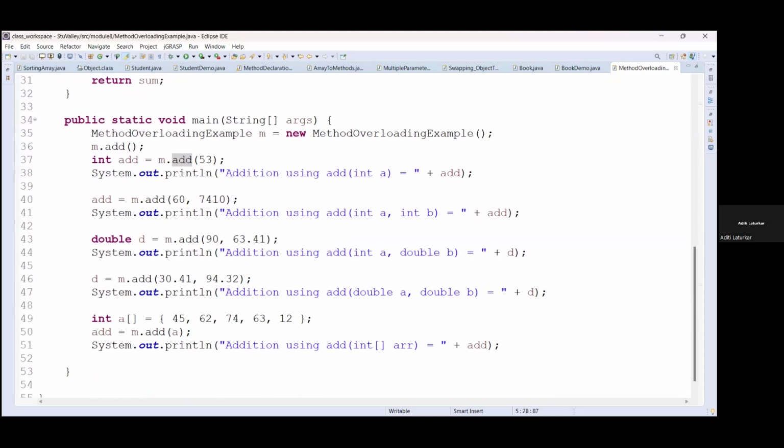If you have any doubt, then you can note it down and you can ask in the next session also. So today we will end our session with this example itself. And in the next session, we will start the constructor part and constructor overloading concepts also. Okay, thank you, everyone.